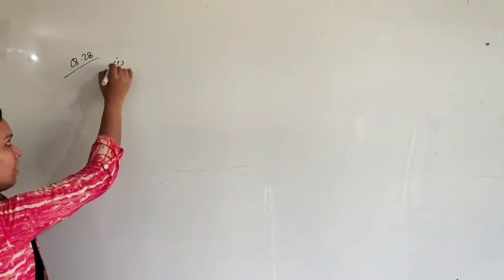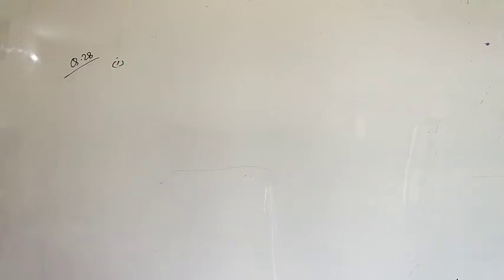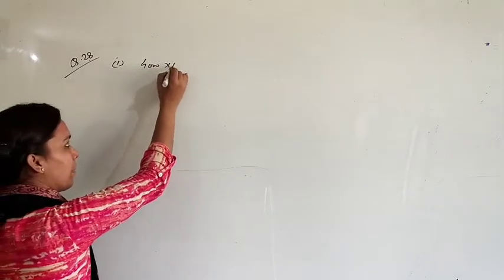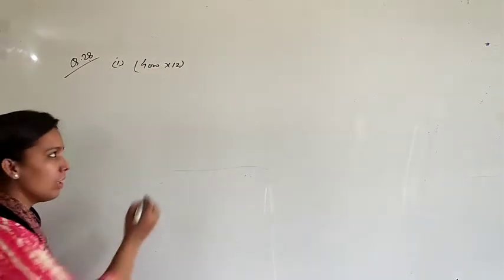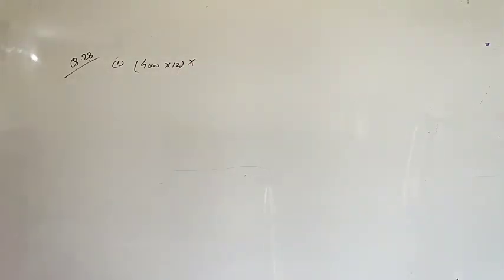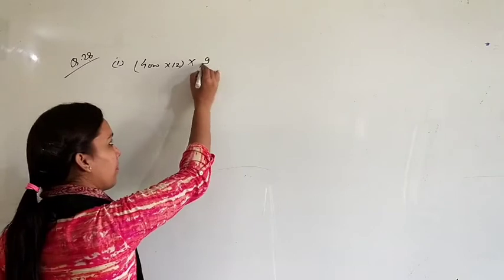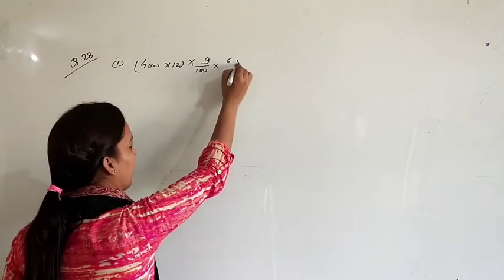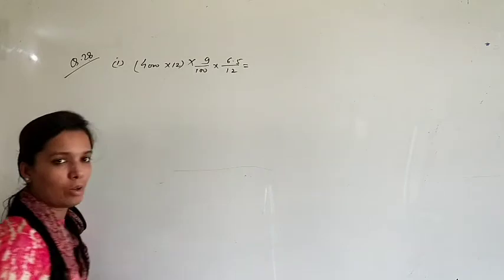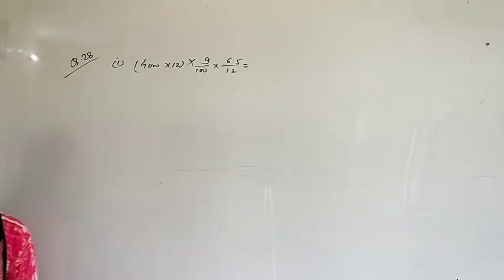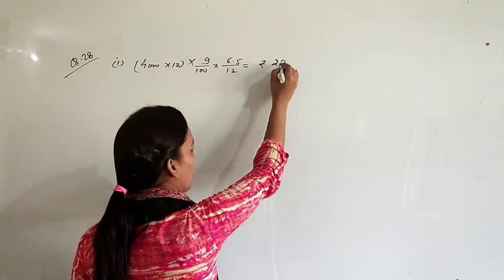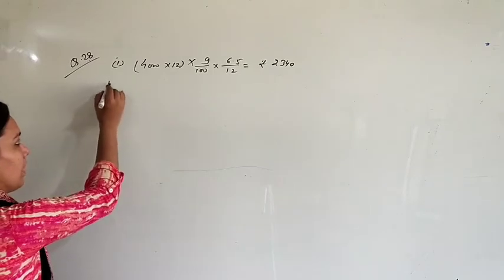So in the first case, he is withdrawing 4,000 rupees per month in the beginning of every month. So 4,000 rupees multiplied by 12. This is the total drawing. Multiply by the rate. What is the rate of interest? 9%. And in the beginning of every month, for beginning we will calculate 6.5 upon 12. This is already given in the question. So in this case you will get an amount of rupees 2,340. Okay.